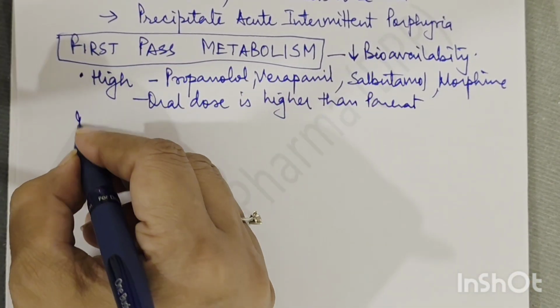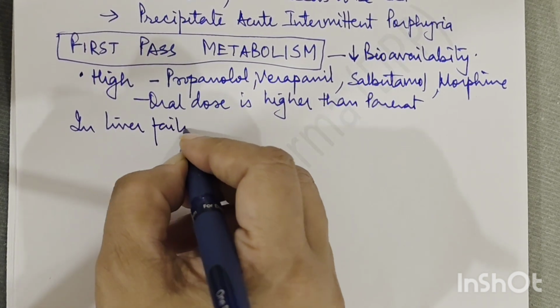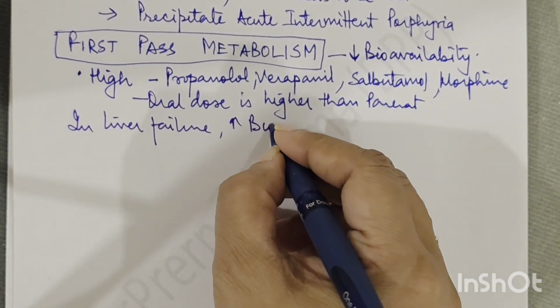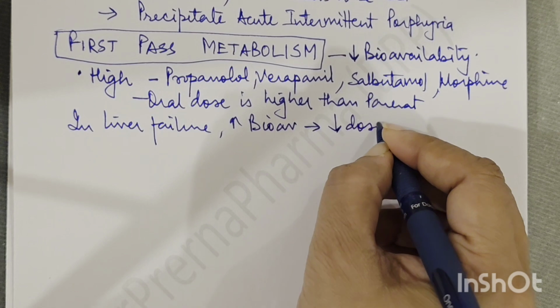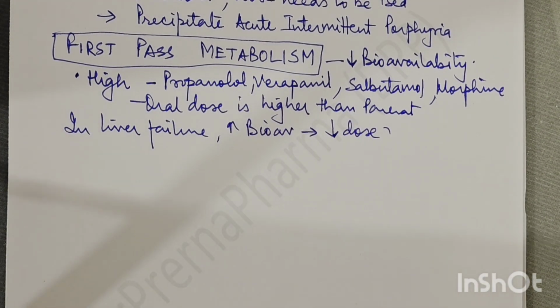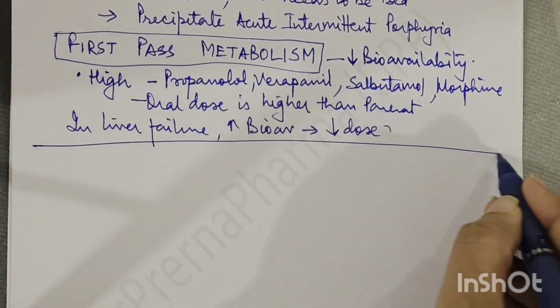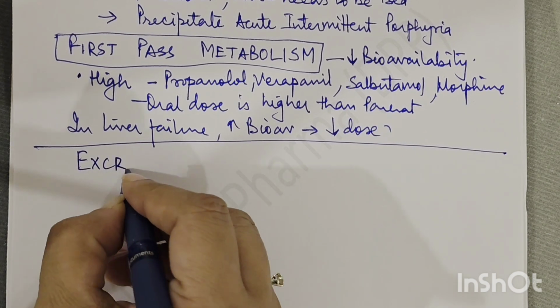Okay. In liver failure, an increase in bioavailability will occur, and so you will have to reduce the dose in liver failure. Okay, so you have to take care in liver failure cases. So this is all about metabolism. Next we move into excretion.